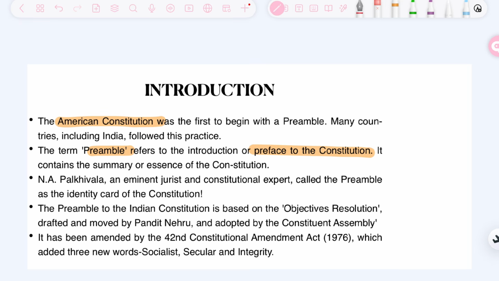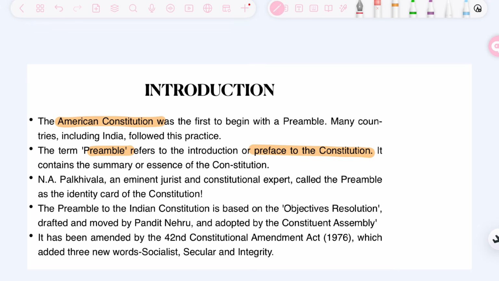It contains the summary or essence of the constitution. So preamble can be regarded as an introductory statement, basically a preface or a summary of the constitution. Like we will be dealing in this video, in the preamble various words like justice, sovereign, socialism, liberty are mentioned. But these are nothing but the ideals and summary of the whole constitution, the idea it has tried to achieve.